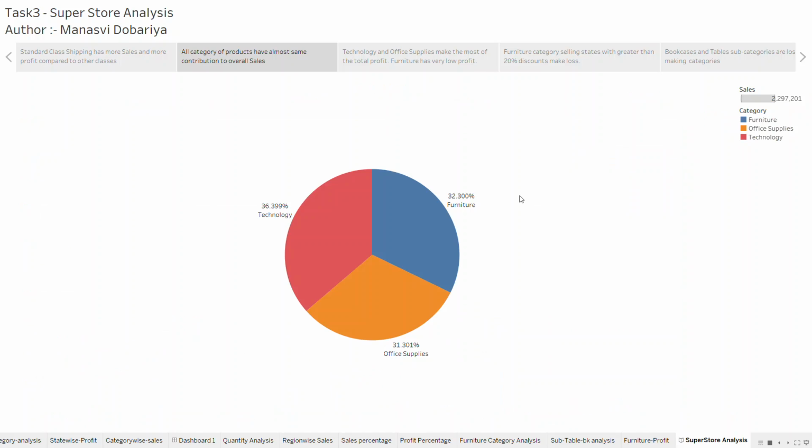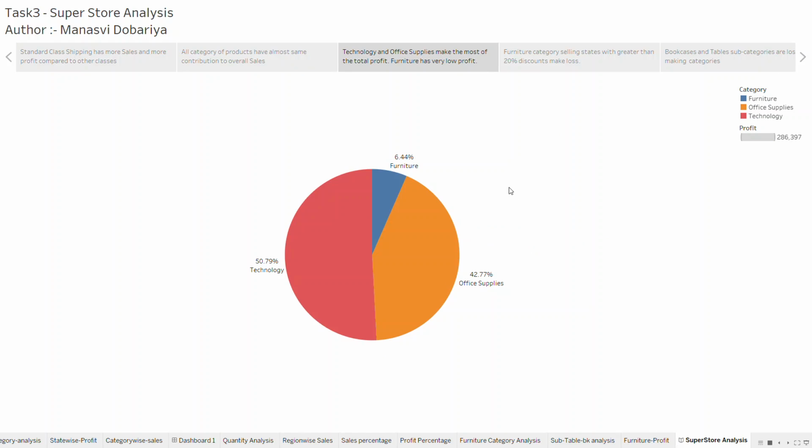So here is the category-wise division of the sales. Technology, furniture and office supplies are the three categories in the Superstore dataset, and all three categories are making almost an equal number of sales.